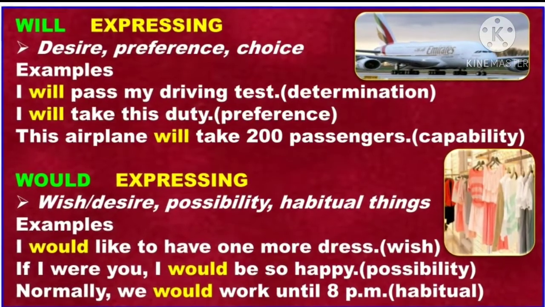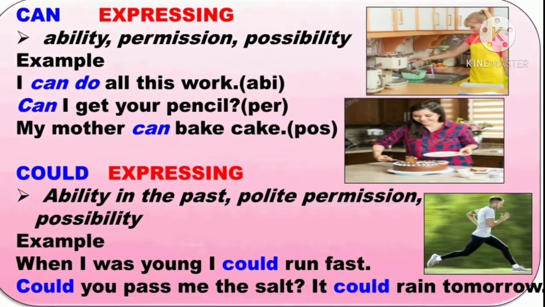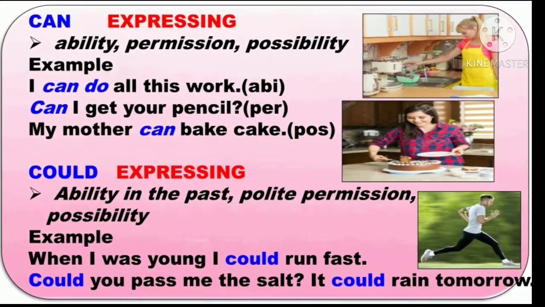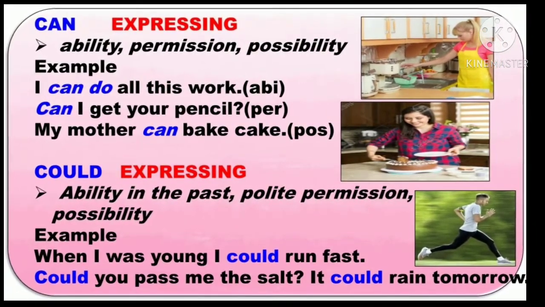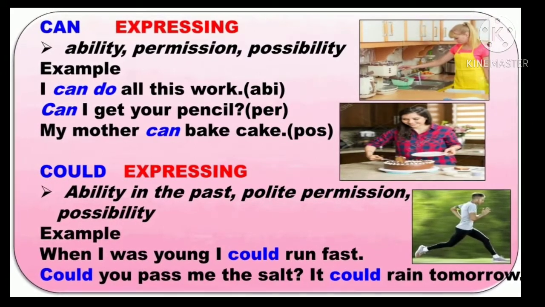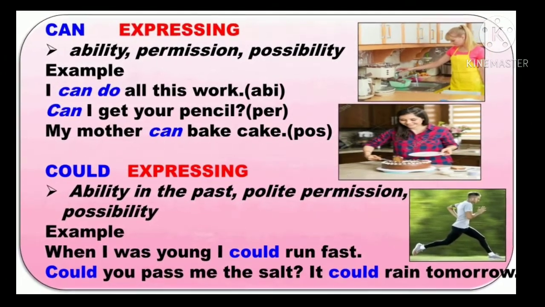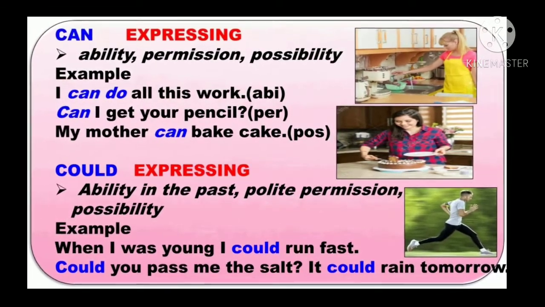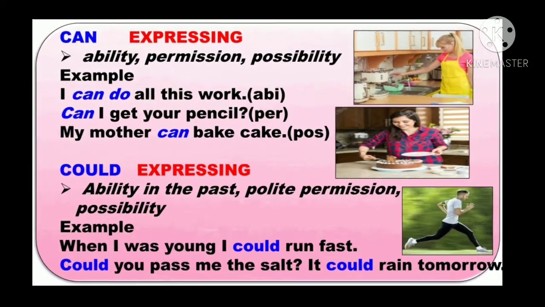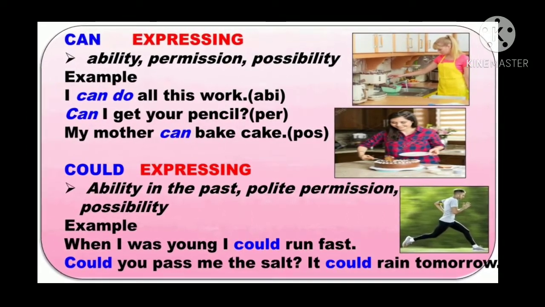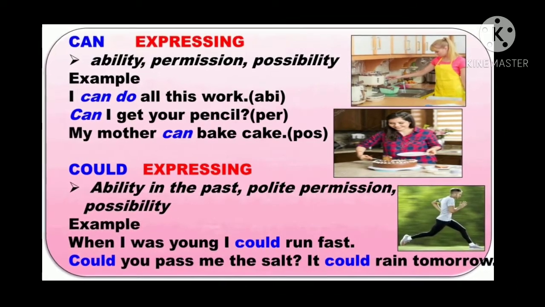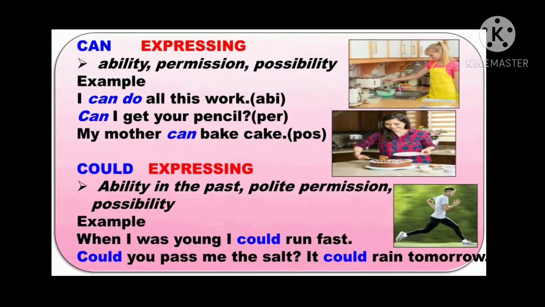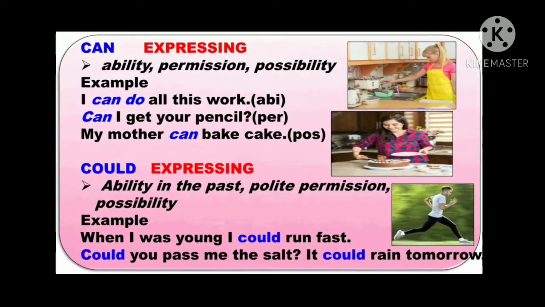Got it? The next one is can. Here, can is expressing ability, permission, and possibility. Look at the examples. I can do all this work. Here can is used to show ability. Look at the second example. Can I get your pencil? Here can is used to ask permission. And the next one is my mother can bake cake. Here can is used to show possibility. Got it?